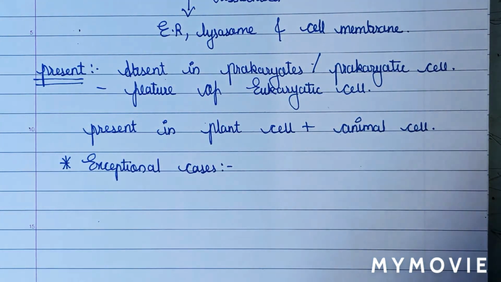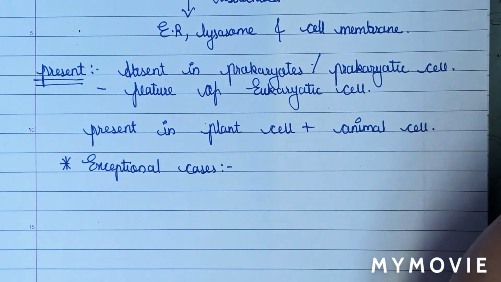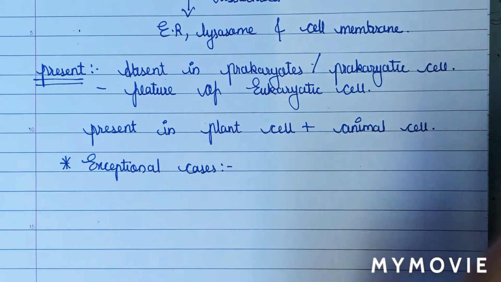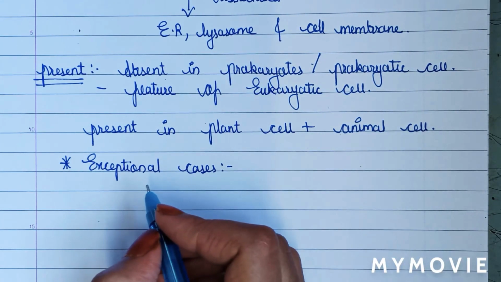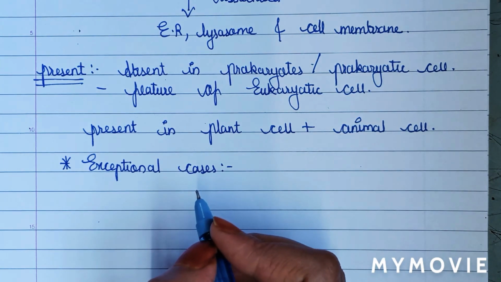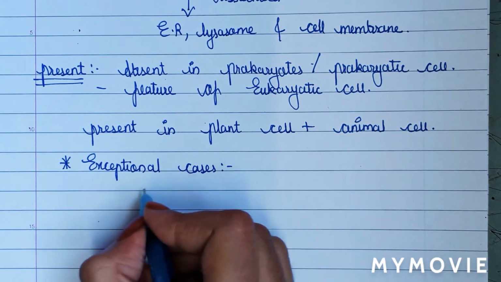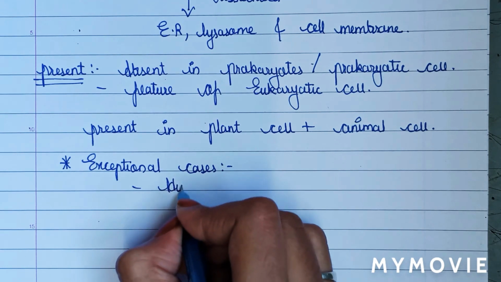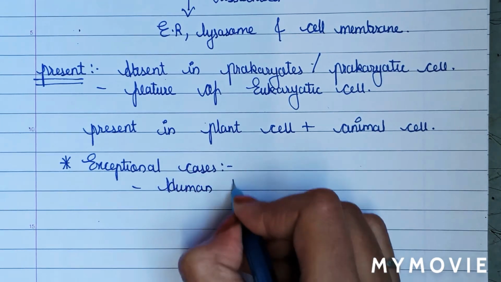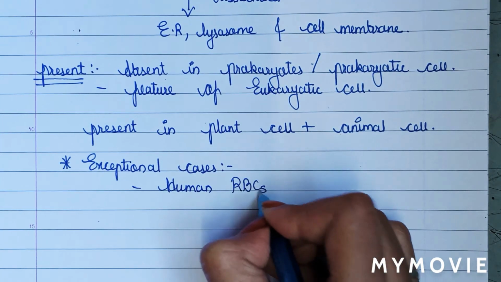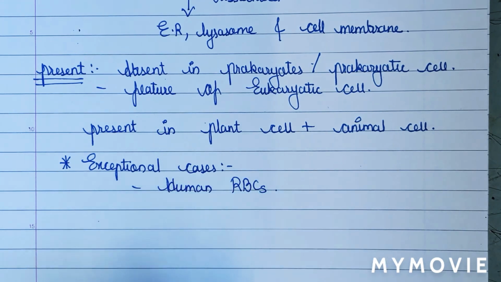As we know that endoplasmic reticulum is also not present in human RBCs or the mammalian RBCs. In this case, the Golgi body or the Golgi complex is not present in human RBCs, means absent in human RBCs.